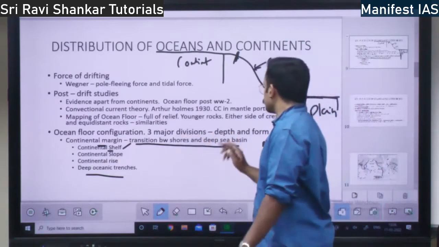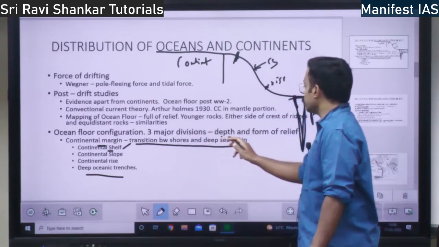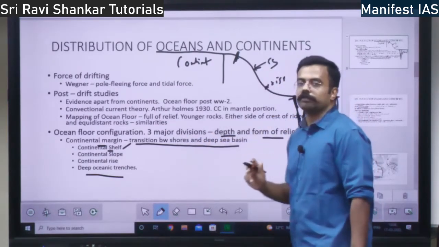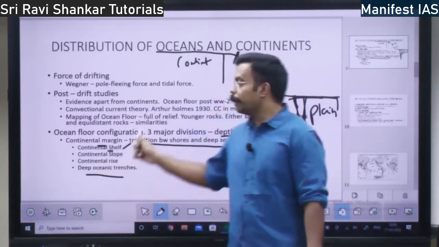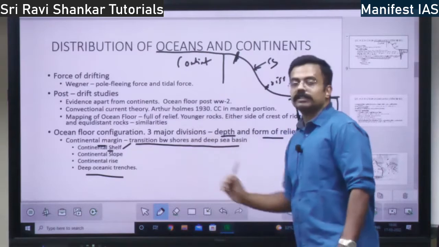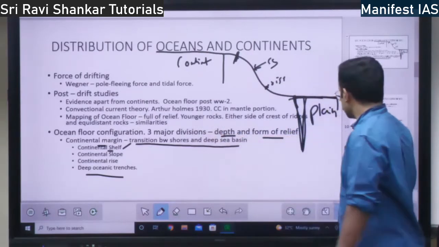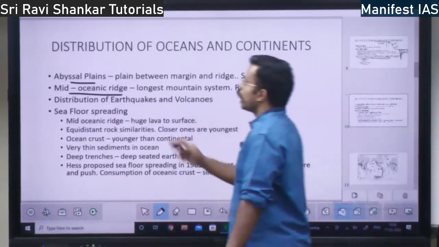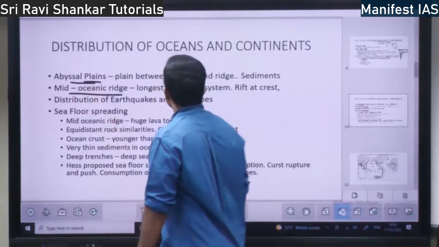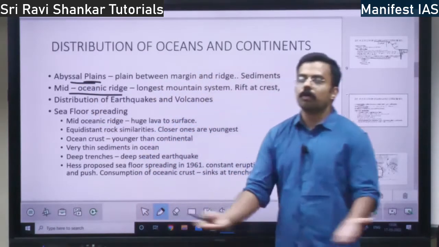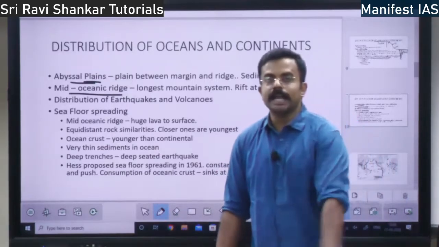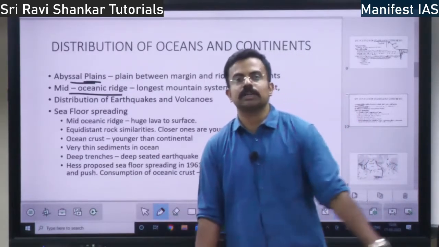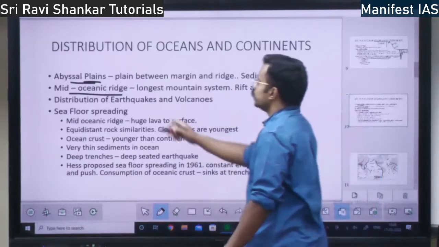There are three major divisions I told you. This is based on the depth and form of relief, at what depth it is there and what is the form of relief. Based on that, this differentiation is carried out. Next you have abyssal plains. What is abyssal plain? The oceanic plain. The plain within the ocean, the land within the ocean, is called abyssal plain.